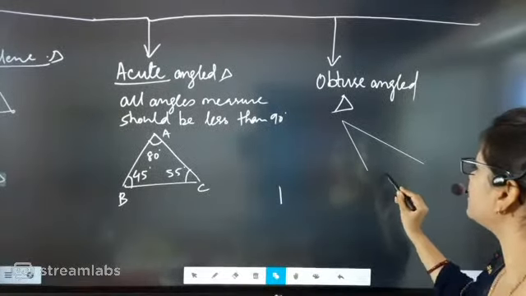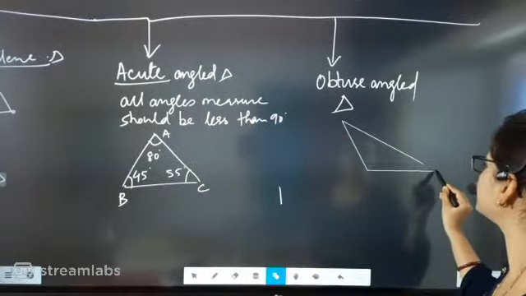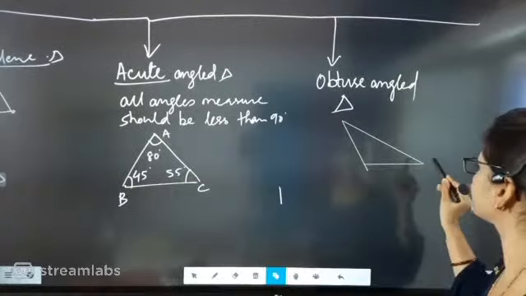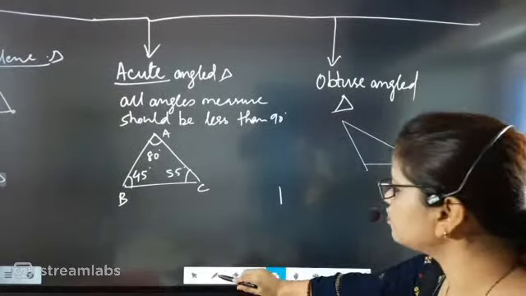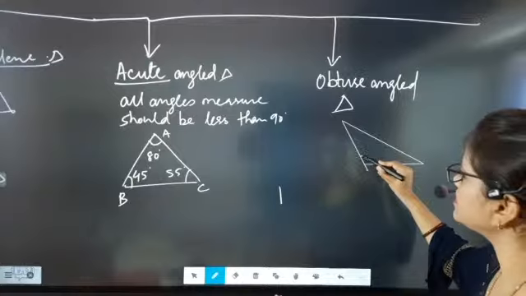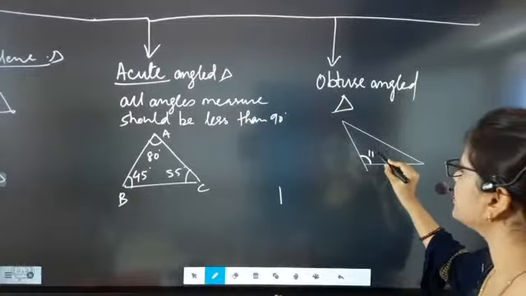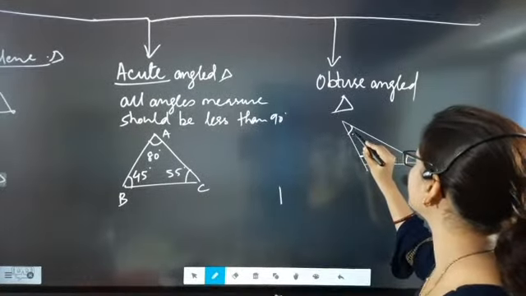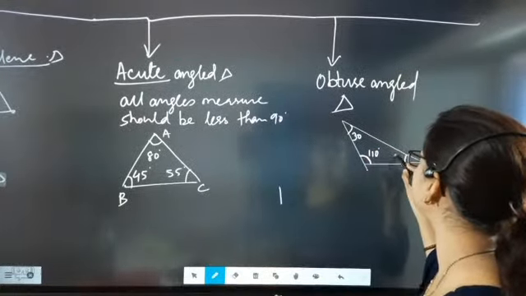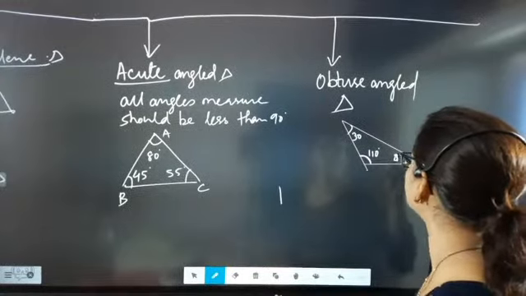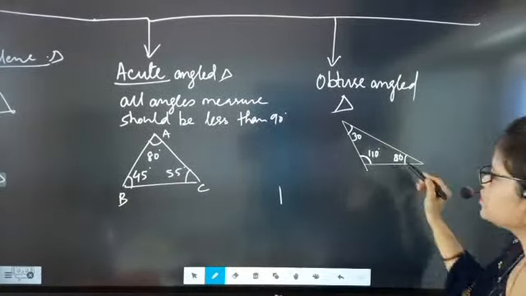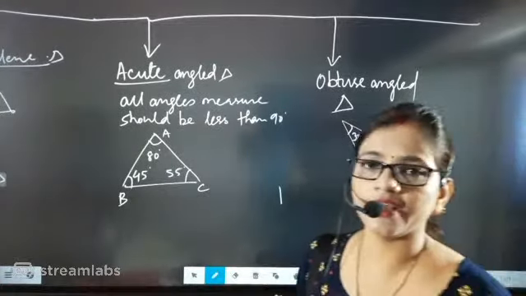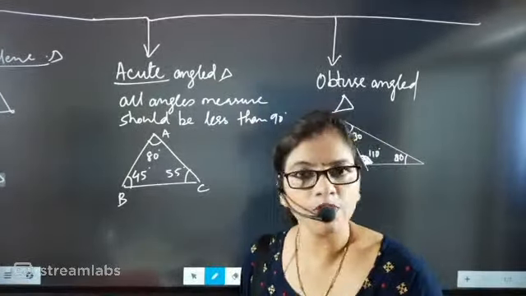You see here, beta, one of the angle measures is more than 90 degrees. So if this is coming as 110 degrees, then definitely, beta, these two will get reduced. If this becomes 30 degrees and this becomes 40 degrees, 30 plus 40 is 70, plus 110 makes 180. So beta, these two angles. So one angle measure is more than 90 degrees. This type of triangle is called an obtuse angle triangle.